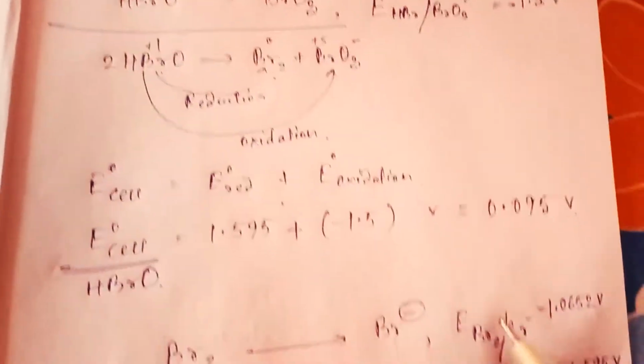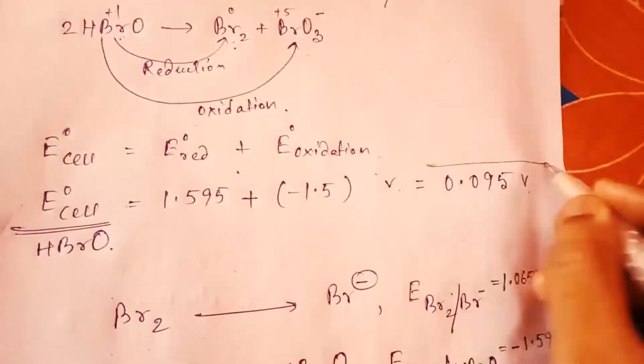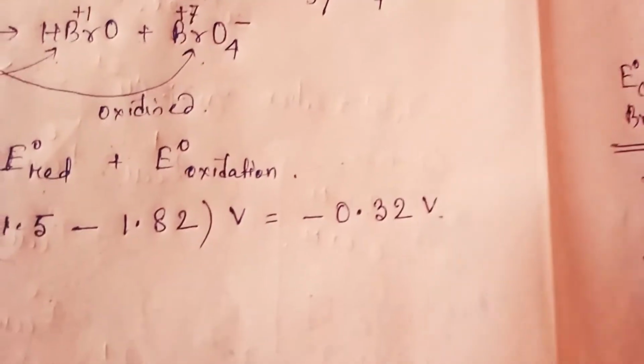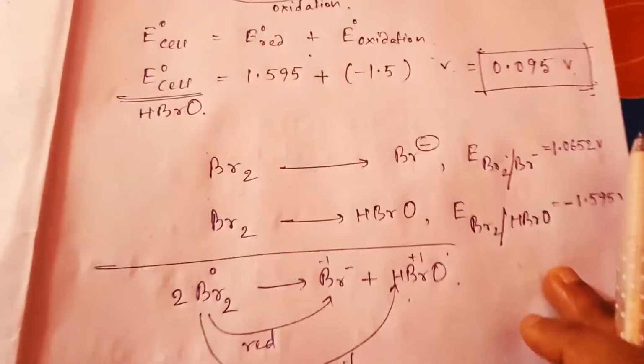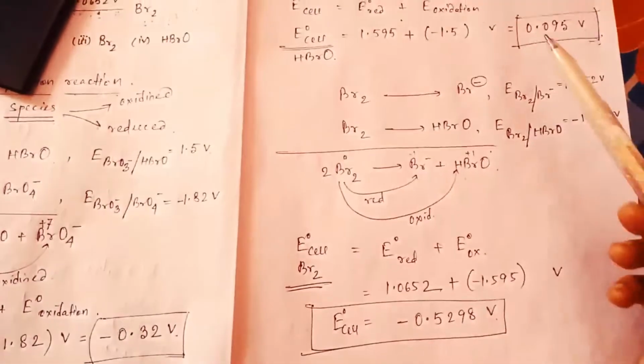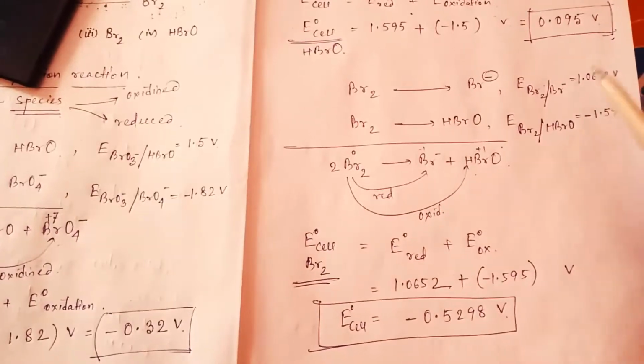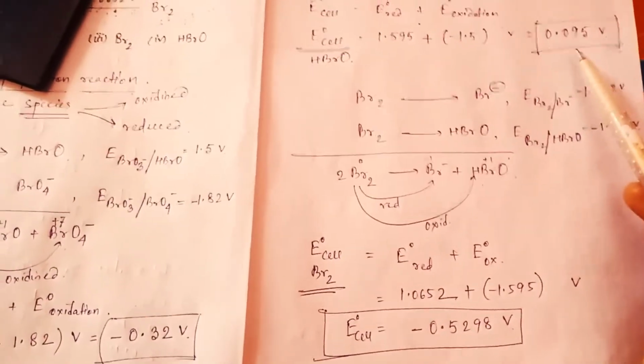This is a part, this is another part, and here is another part. So among these three parts, you can see among these three parts this value is positive.